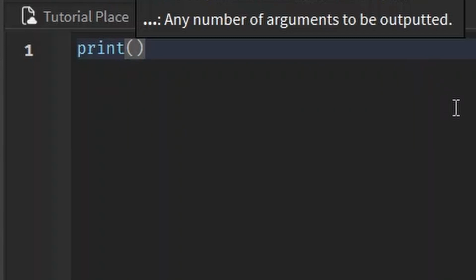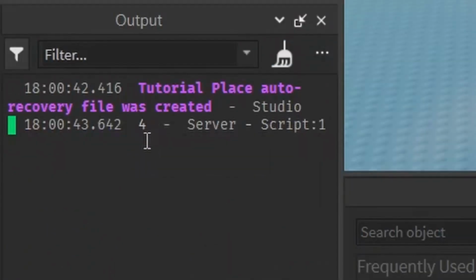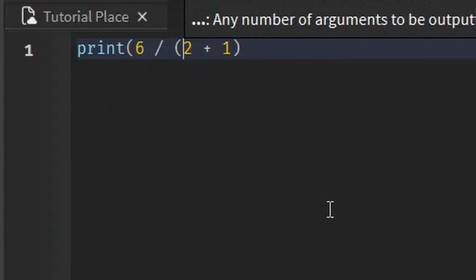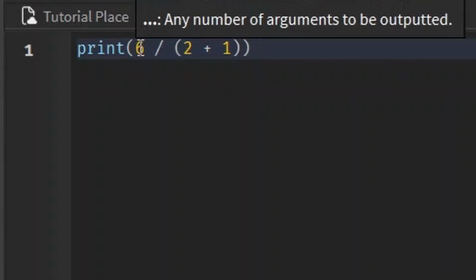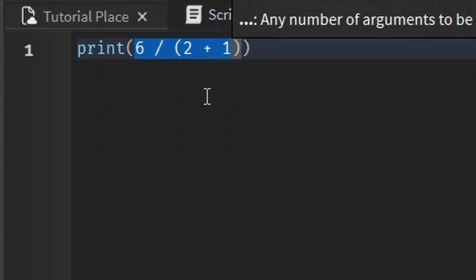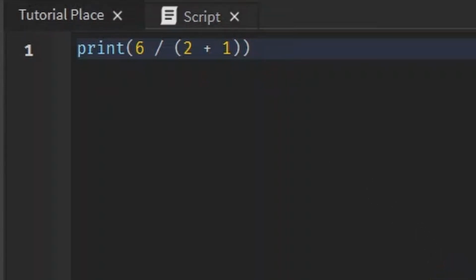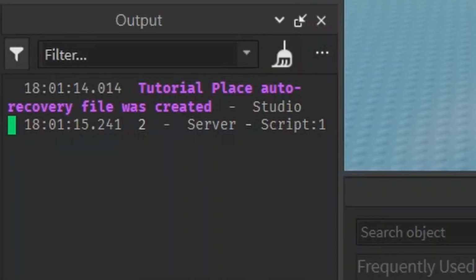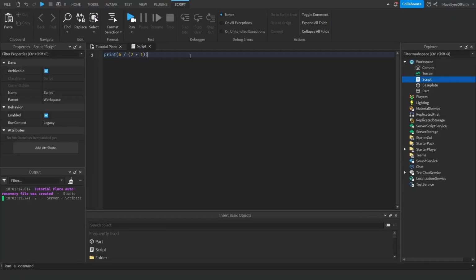The last thing I want to show you is the use of parentheses. If we do 6 divided by 2 plus 1 and we print out that answer, it's 4. However, if we put parentheses around this part, and you know how parentheses work, they just do whatever's in the parentheses first. Before it was doing order of operations, so 6 divided by 2 first, which is 3, plus 1 is 4. Now it's going to do whatever is in here first, in this case 2 plus 1. It'll do that first, and let's see how that changes the answer. See, now it's 2. So parentheses are important to make things work how you want it to. If you want a certain part to go first, make sure to put it in parentheses.